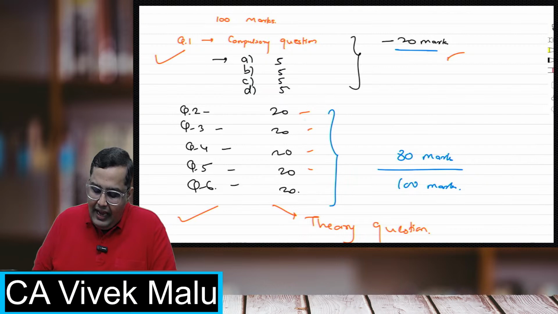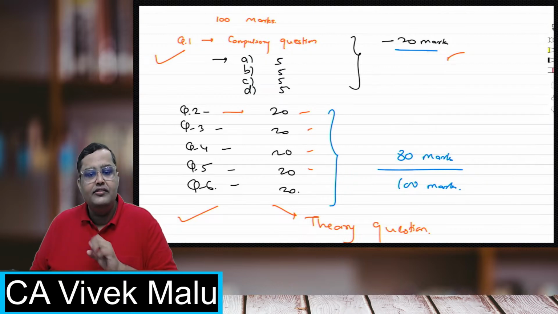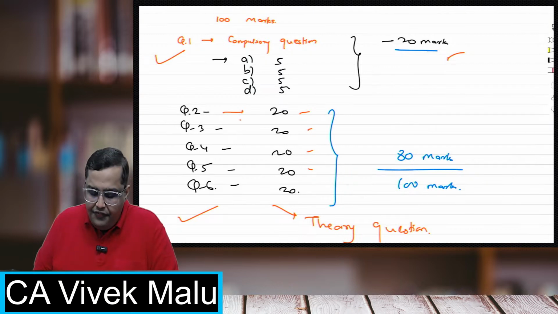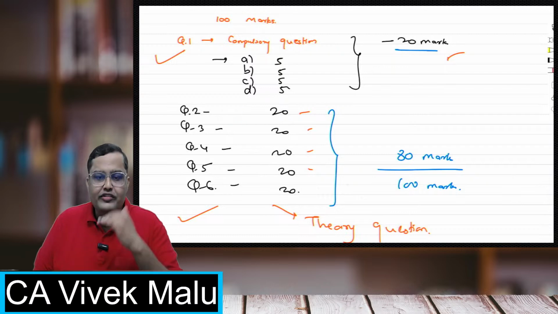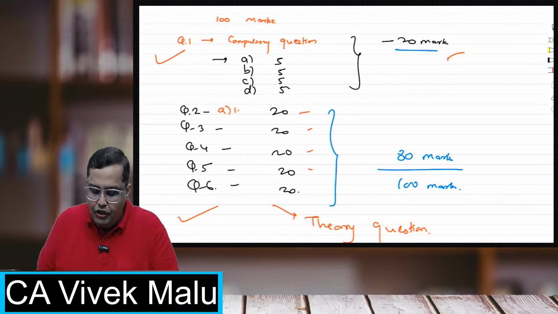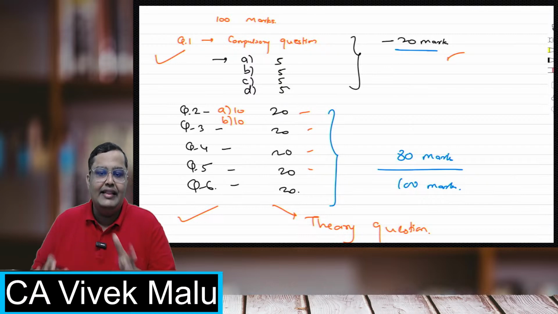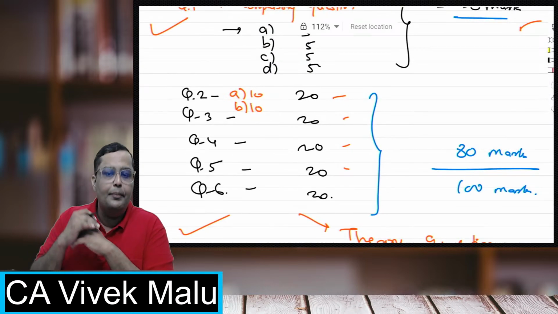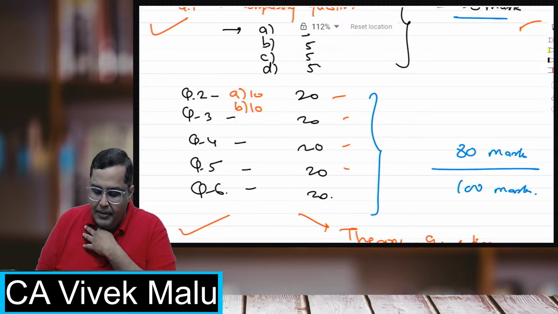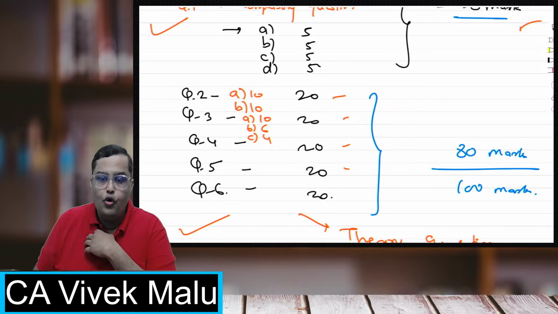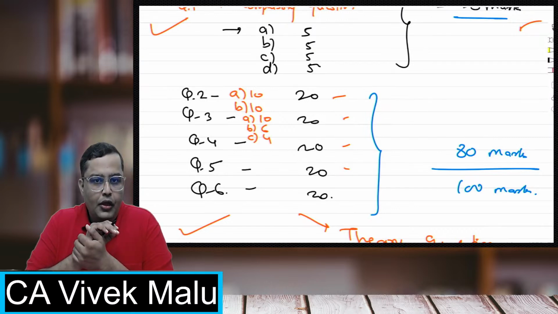Sir, do we have one single question of 20 marks? No, students. Almost every question will have two sub questions, like question number 2A for 10 marks and 2B for 10 marks. Everywhere you will have sub questions. It may happen that in question 3 you have three sub questions: one for 10 marks, the second for 6 marks, and the third for 4 marks. This is also possible.